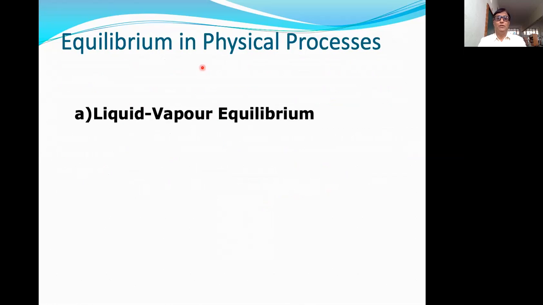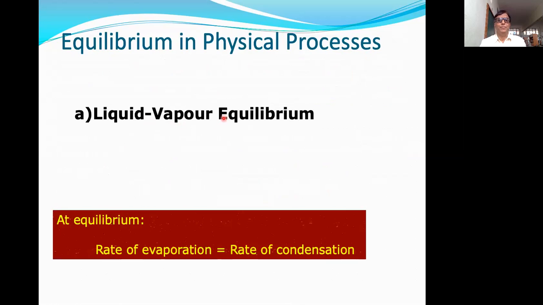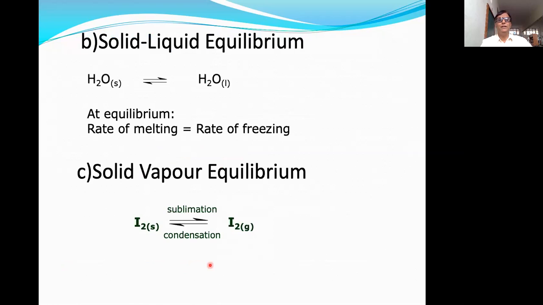Now we'll discuss the equilibrium in physical processes. First one is the liquid vapor equilibrium. You consider liquid water. When it is heated, it will be converted into water vapors. So at equilibrium, the rate of evaporation will be equal to the rate of condensation.